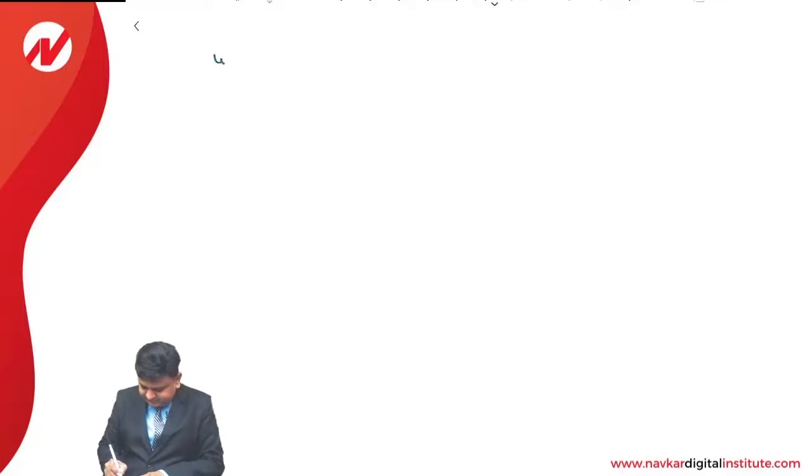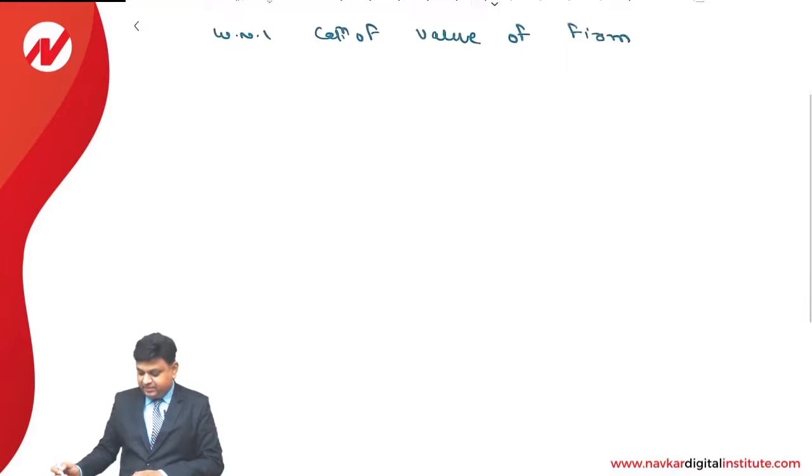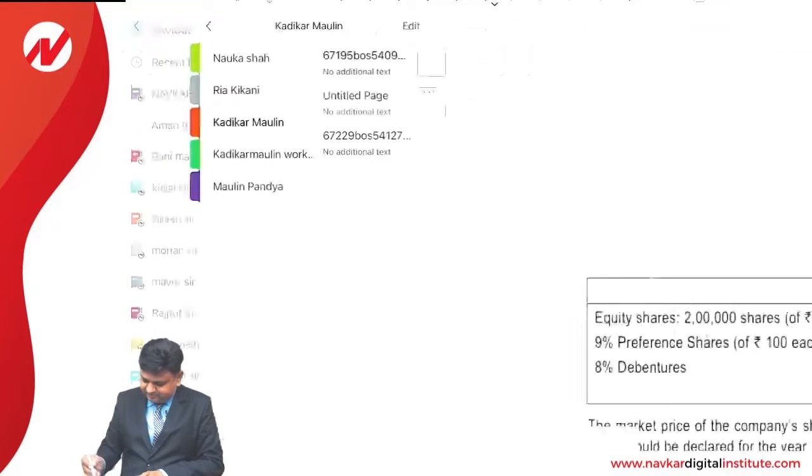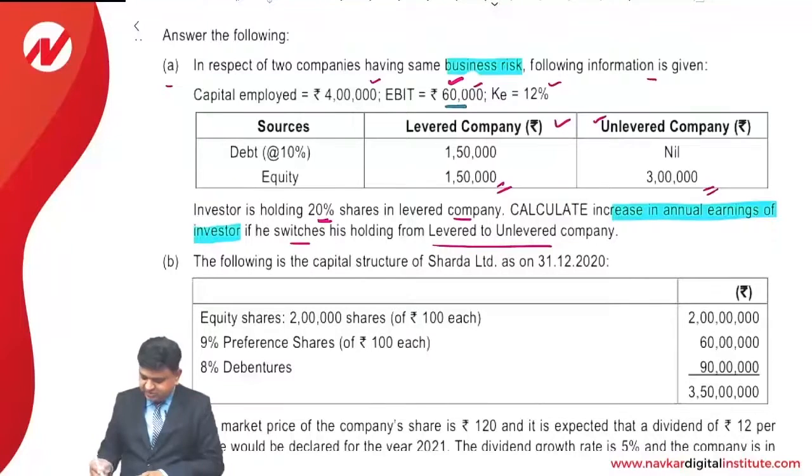Working note number 1. Calculation of value of firm. We have been provided with two companies. One is levered and another is unlevered. As far as the operating income is concerned, EBIT, it is an amount of rupees 60,000. The levered firm has 1,50,000 rupees of debt financing, having a rate of interest of 10%.